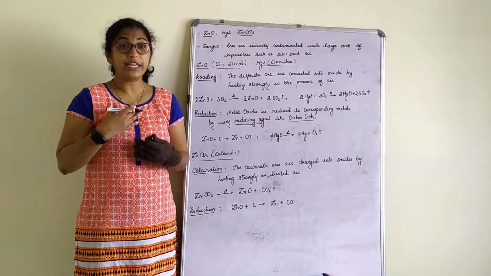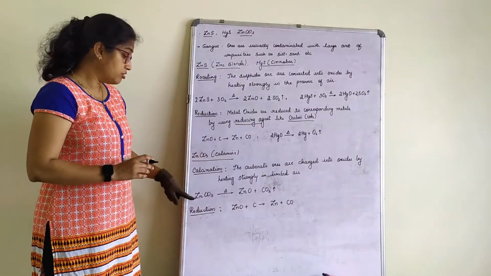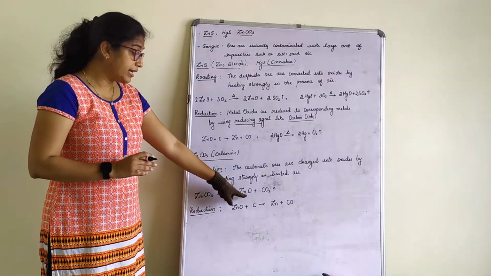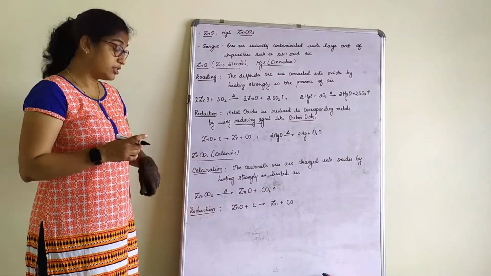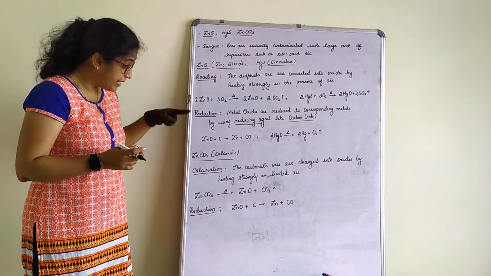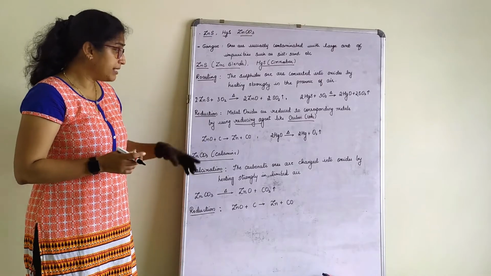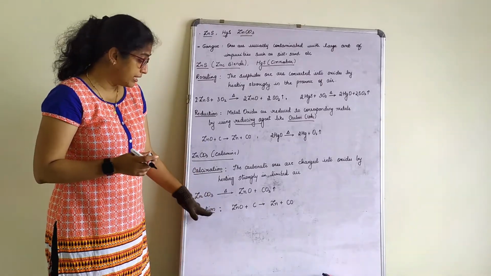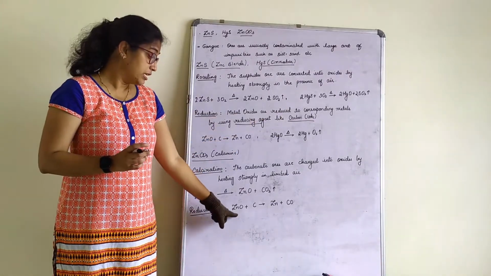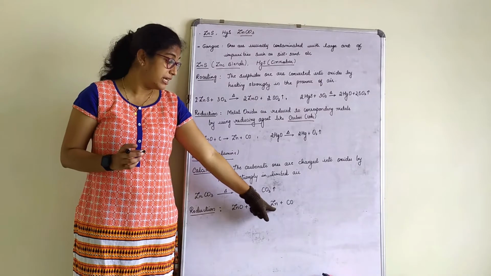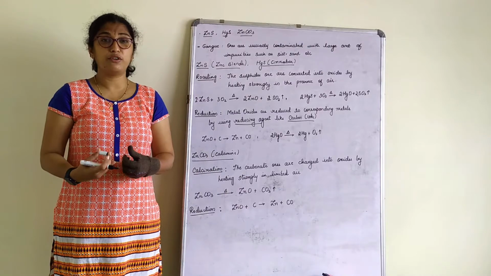How do we do that? We need not do the process ourselves; there are units and setups for these things. So when you heat zinc carbonate, you get zinc oxide, and carbon dioxide gas is released. What is the next process? Reduction. You have to explain what reduction is, which I have written here and not repeated. The metal oxides are reduced to the corresponding metal by using a suitable reducing agent, that is carbon. Zinc oxide plus carbon gives zinc, and carbon monoxide gas is released. Equations are very simple if you practice them.